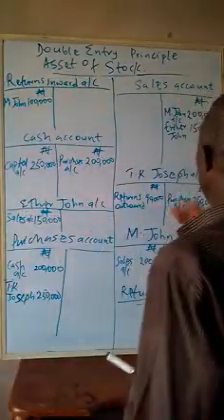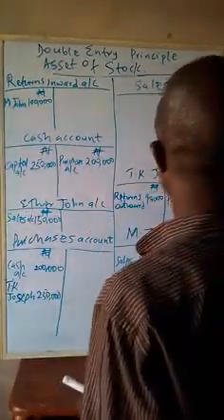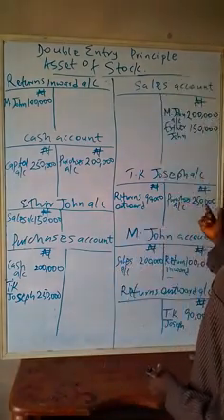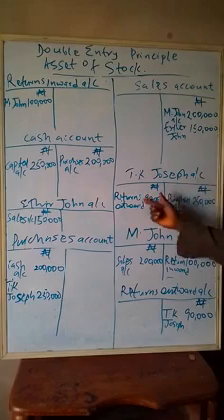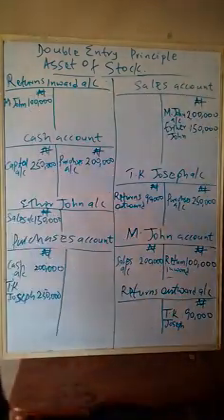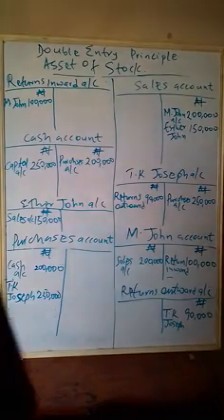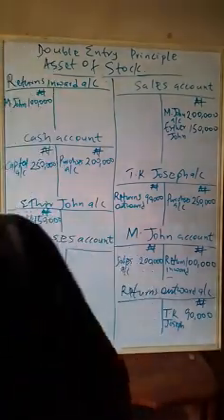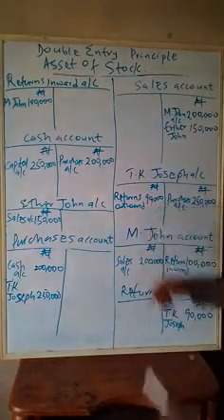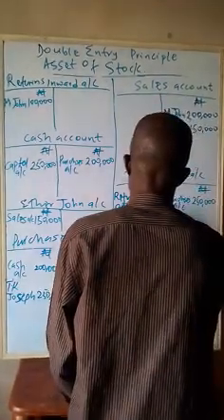Next, pay TK Joseph account by cash. Where is TK Joseph? We purchased from TK Joseph 250,000 naira and returned some goods. We are not paying his account. What is the balance? We bought 250 and returned 90, and the balance is 160,000 naira.